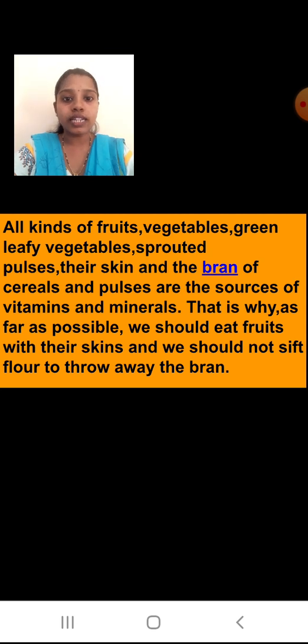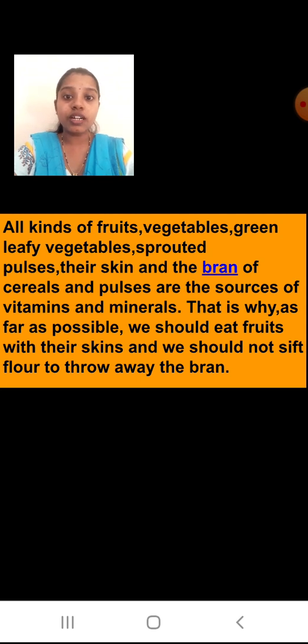Now, from where will you get these vitamins and minerals? Again together we can see all kinds of fruits, vegetables, green leafy vegetables, sprouted pulses, their skin and the bran of the cereals. Now what is this word bran? I have written in blue color. Bran is the covering of the seeds of the cereals.